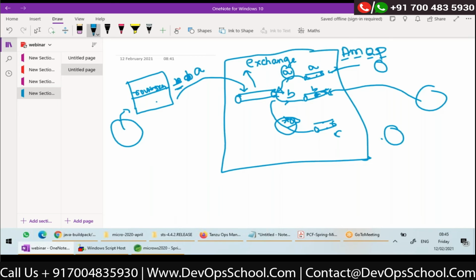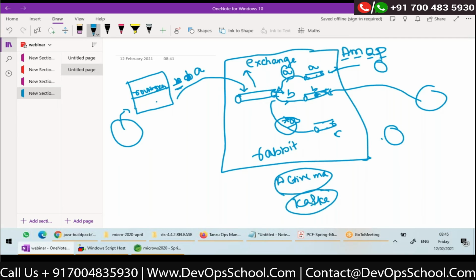Now, once you understand the exchange and queues, I want to write my code so that I can send a message either to RabbitMQ or maybe ActiveMQ or maybe to Kafka, whatever it might be. Whether I send my messages to Kafka or RabbitMQ or anything, my code should remain the same. Only the configuration may change.